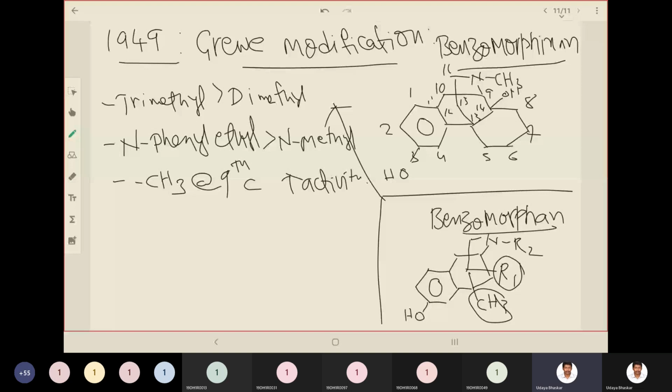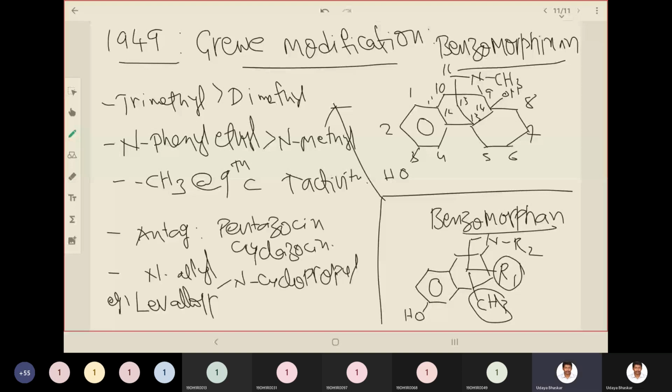Examples are levallorphan, naloxone, and naltrexone. So naltrexone, naloxone, and levallorphan are the examples for benzomorphan antagonists.